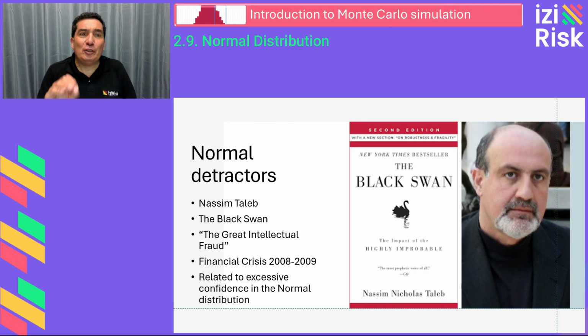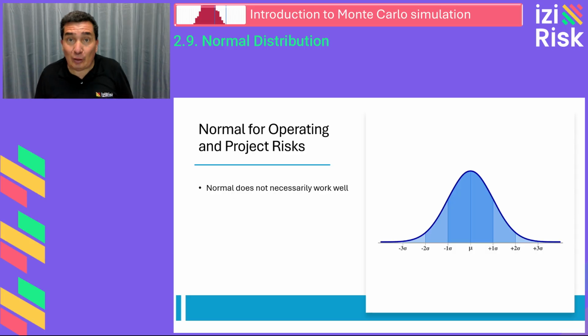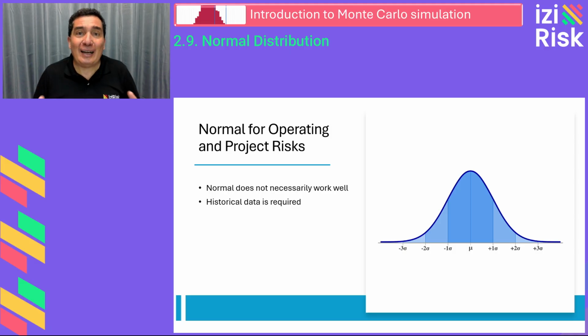Now, there are certain issues with the normal distribution in operational and project risks. For operational and project risks, the normal distribution is often unsuitable for two key reasons. First, dependence on data. Calculating the standard deviation requires historical data, which is often unavailable in project contexts. While the mean is relatively easy to determine, the standard deviation often requires a robust data set.